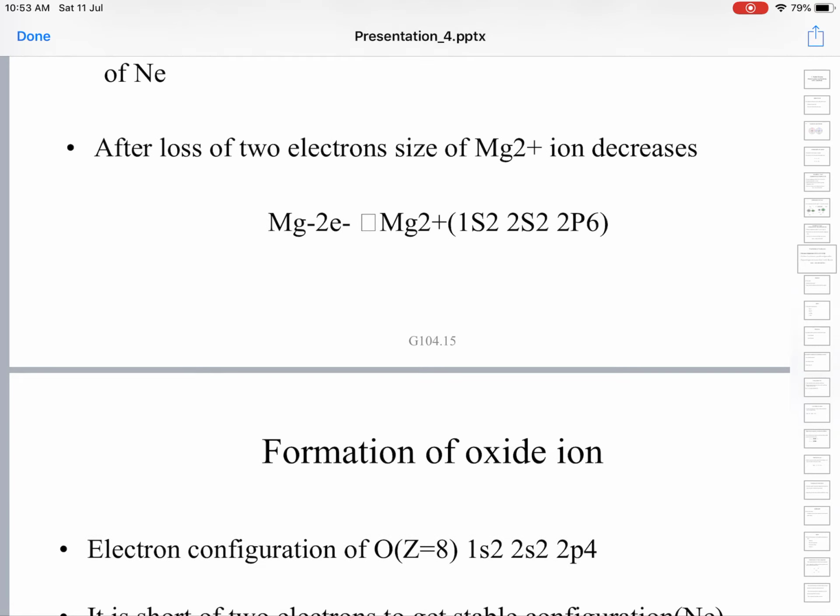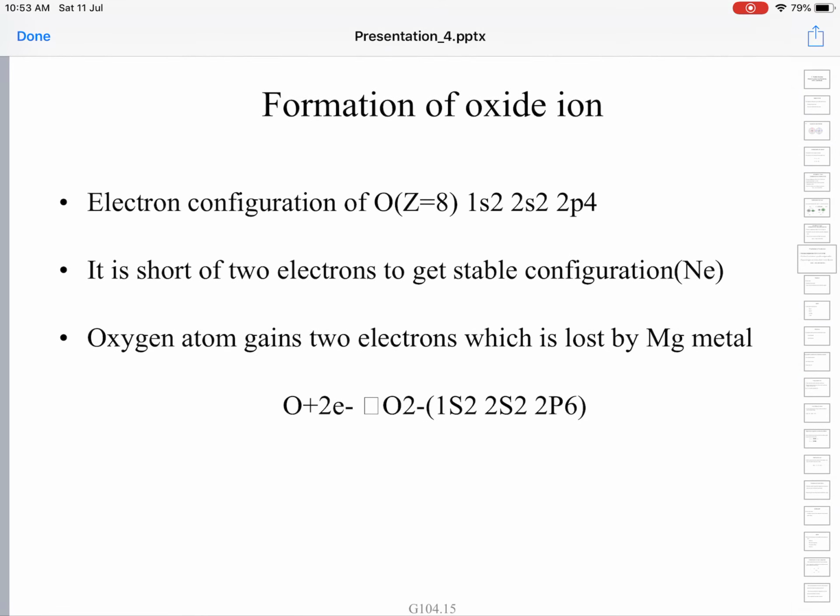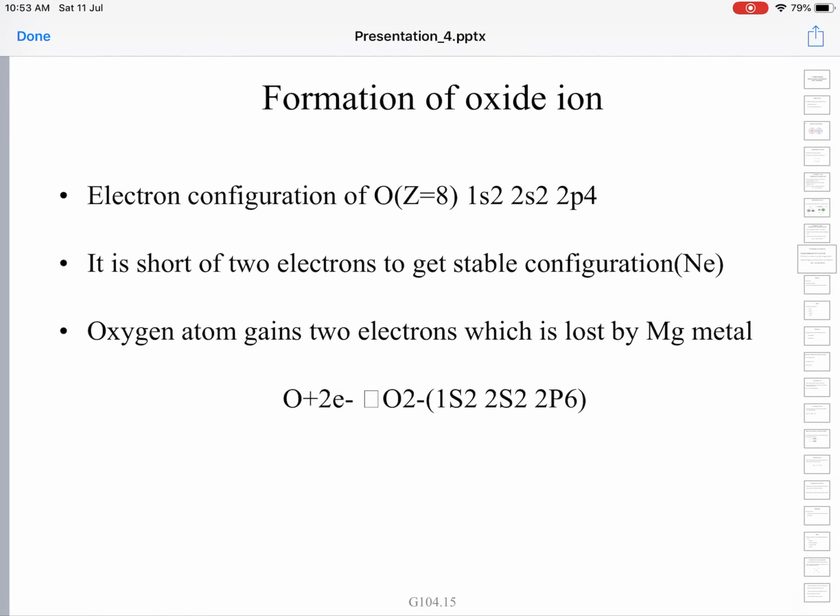Let us see the formation of oxide ion. The atomic number of oxygen is 8. There are 8 protons in the nucleus of oxygen and 8 electrons in the extranuclear space of the atom. Its configuration can be written as 1s2, 2s2, 2p4.